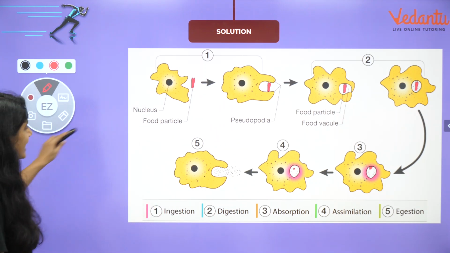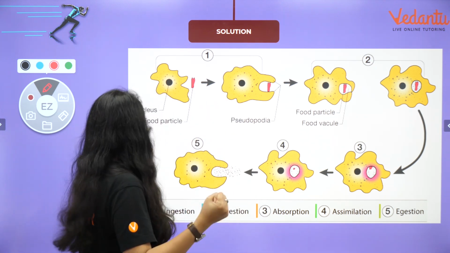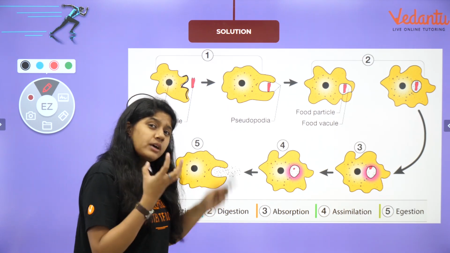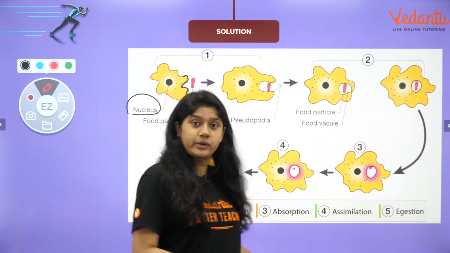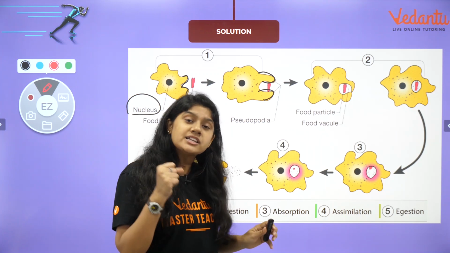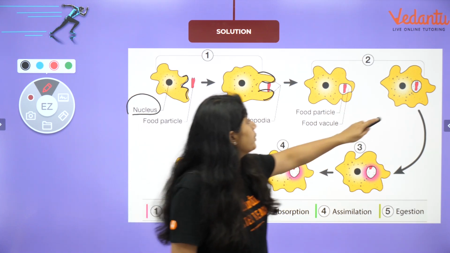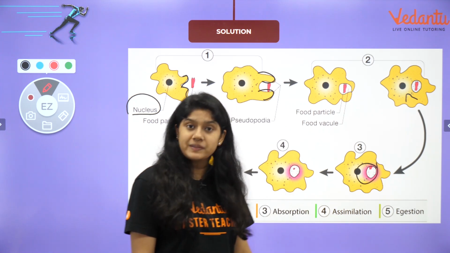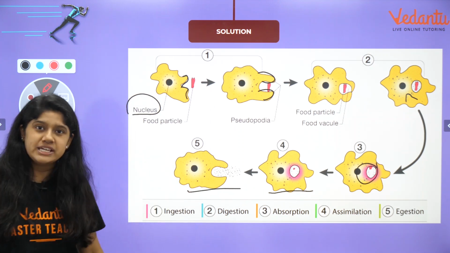This is the digestion process. Now let's see how the amoeba actually obtains its food. Now amoeba has a nucleus, definitely. It has pseudopodia. Basically, the outer membrane, the plasma membrane of the amoeba is very, very flexible. Okay? It makes the pseudopodia or the false fingers, everyone. This pseudopodia will move along and it will engulf the food particle and take it inside. There is a formation of the vessel in which the enzymes will be there. The food will be digested and of course it will be thrown out of the body. Right?